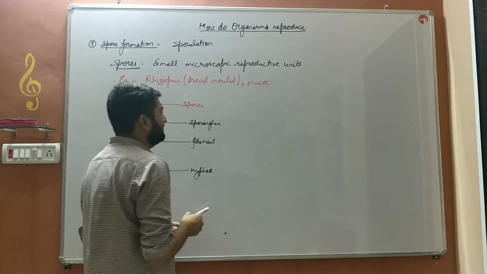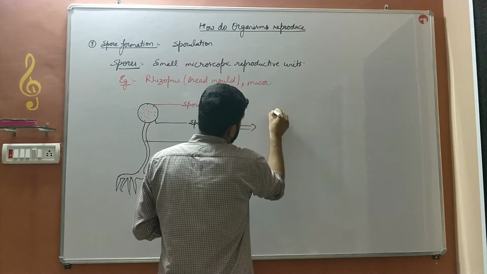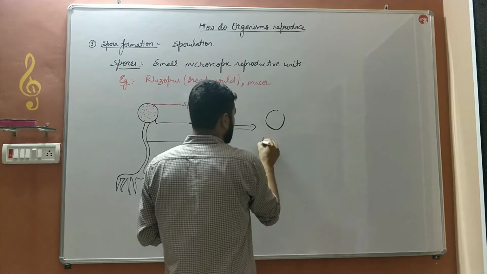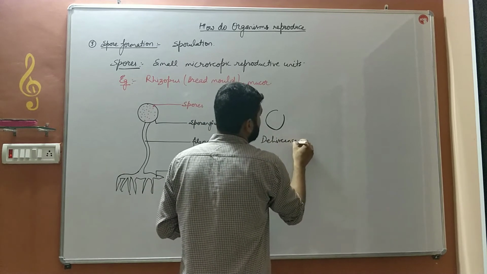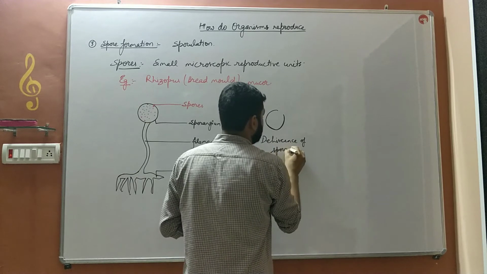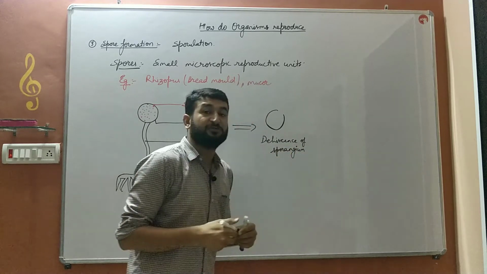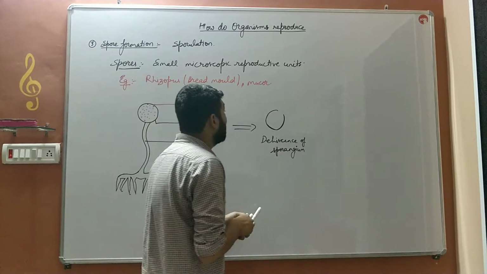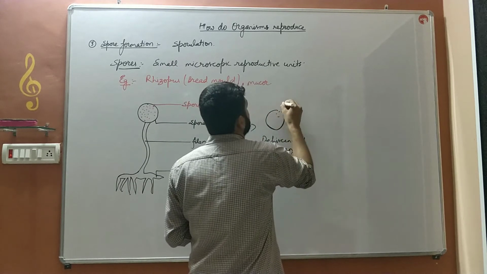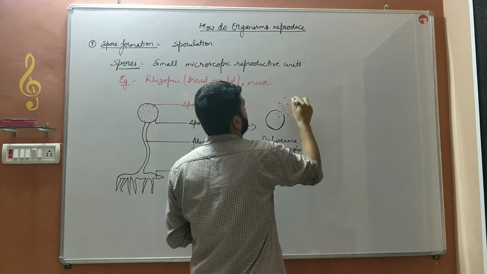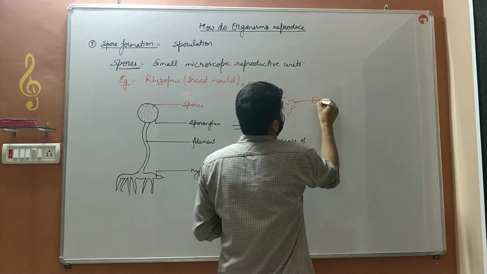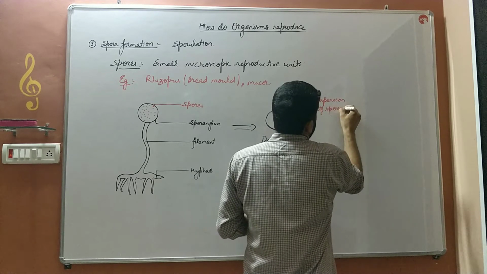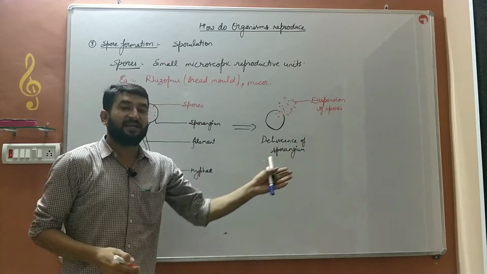After a particular time, the wall of the sporangia bursts. It becomes cracked open, and that is known as dehiscence of sporangia. Dehiscence means bursting open. It opens up via bursting. And that will spread the spores. That will disperse the spores onto the various areas or nearby areas.